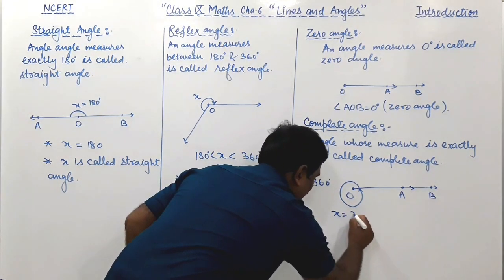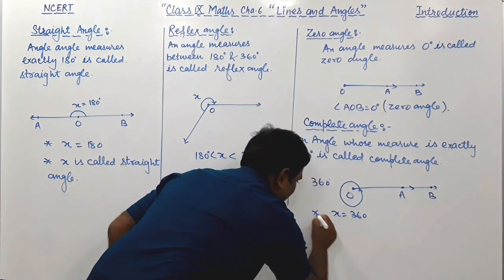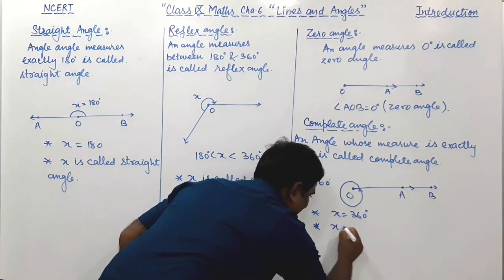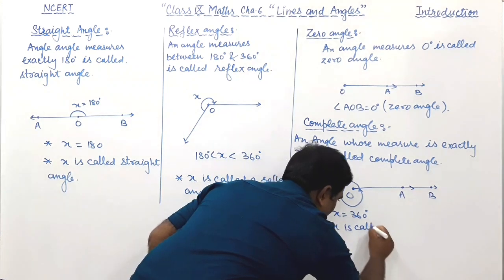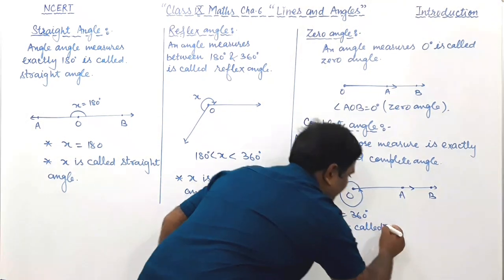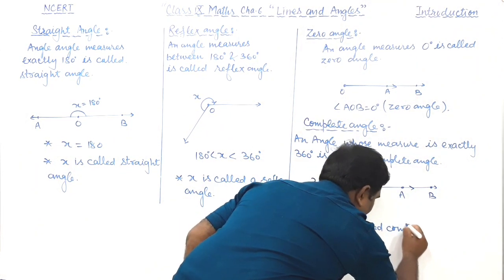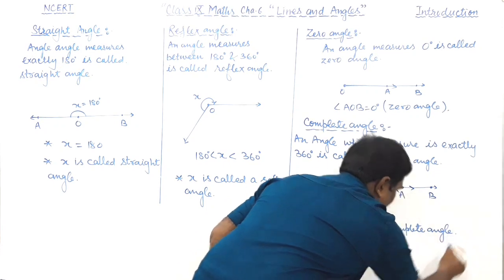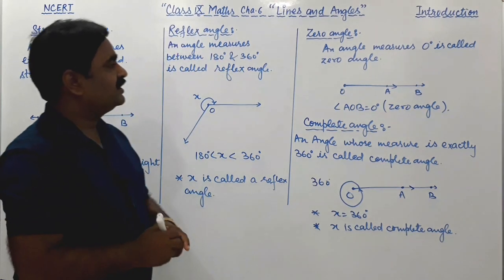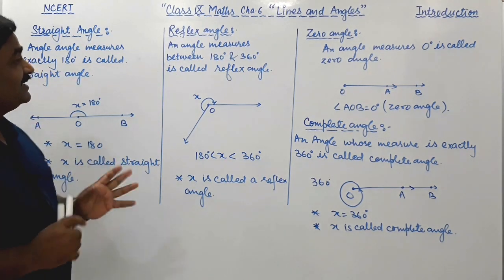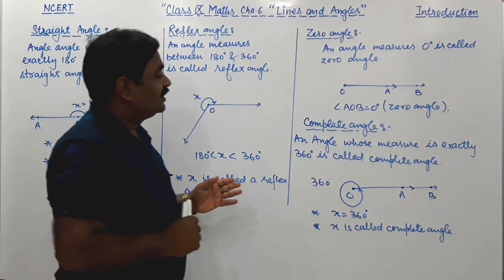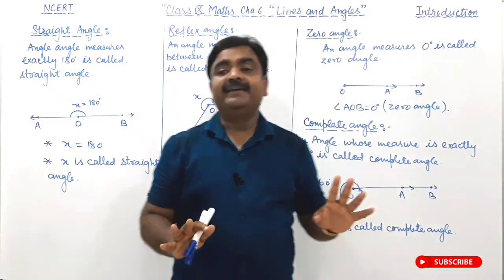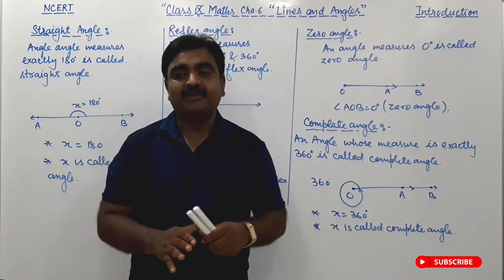X is equal to 360 degrees. Therefore, this X is called a complete angle. Right, friends? So these total 7 angles we have read, and you should note them down in your notebook.